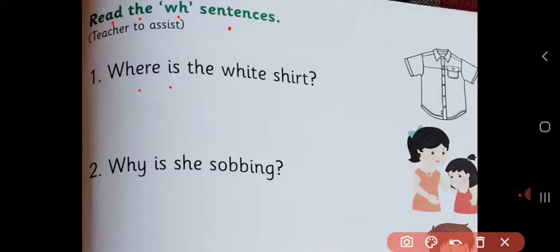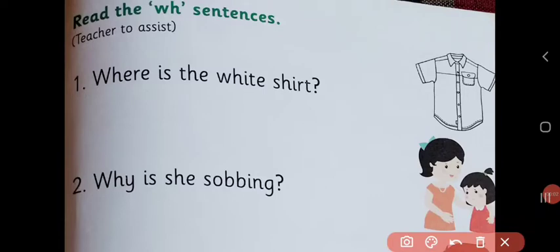Where is the white shirt? We'll repeat again. Where is the white shirt? Can you see here picture of white shirt? Yes, so our sentence is where is the white shirt?